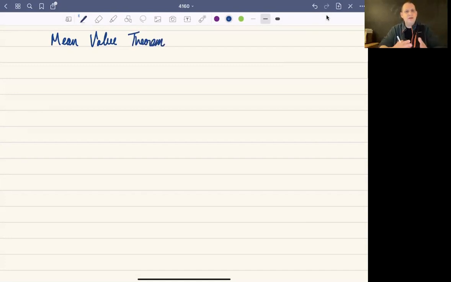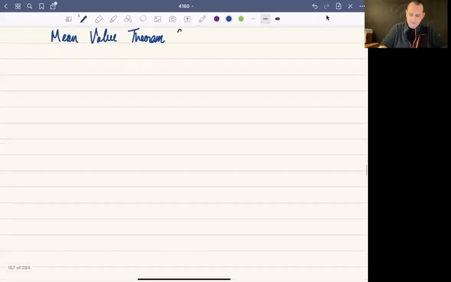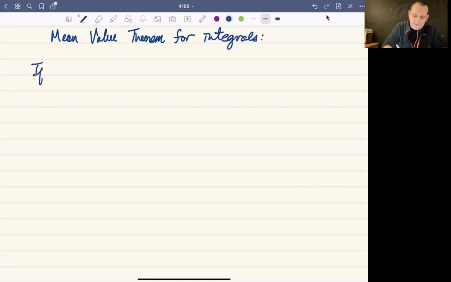In Calc 1, people generally talk about the mean value theorem and Rolle's theorem and how they are equivalent statements and follow from one another. But the mean value theorem for integrals is a little bit different. It's basically the mean value theorem over specialized functions. So the mean value theorem for integrals says the following.